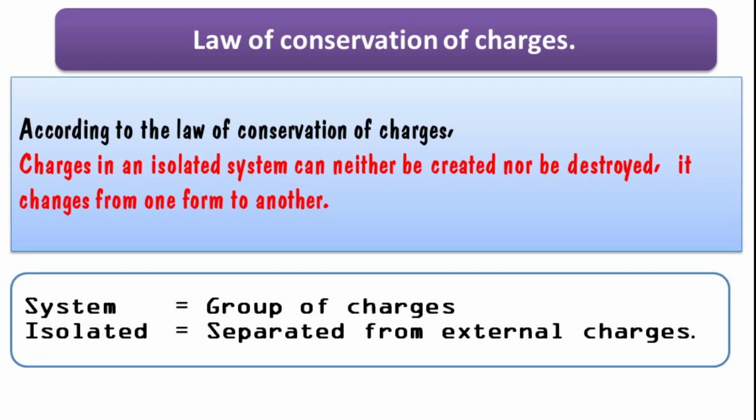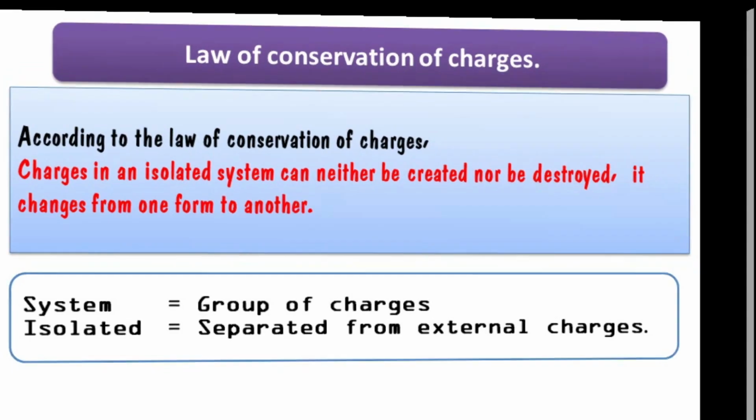For example, let us take three charged bodies in a container. Initially, first body has charge plus 3 coulomb. Second body has a charge of minus 2 coulomb. And third body has a charge of positive 4 coulomb. We take the system, this container, and shake it continuously and check the charge again.